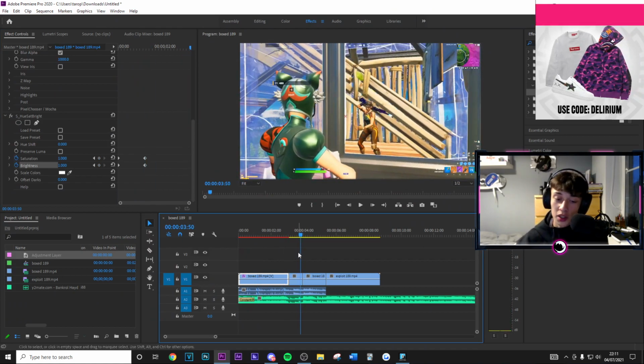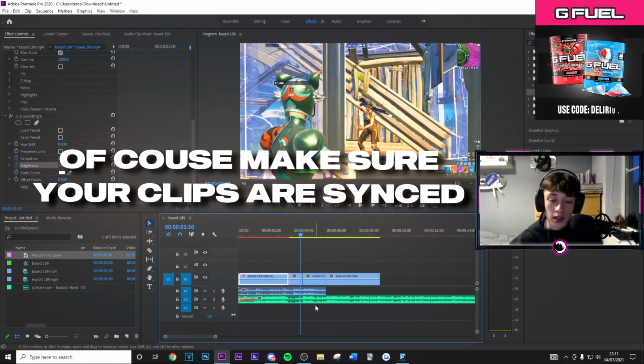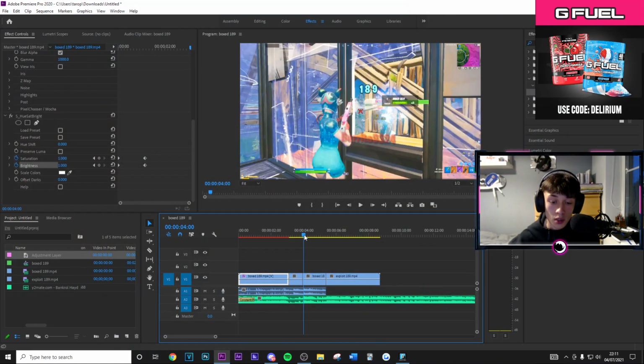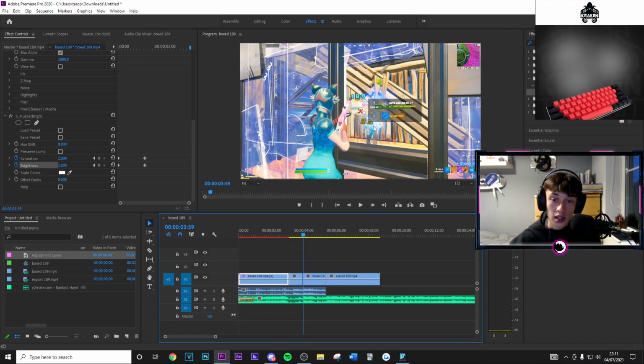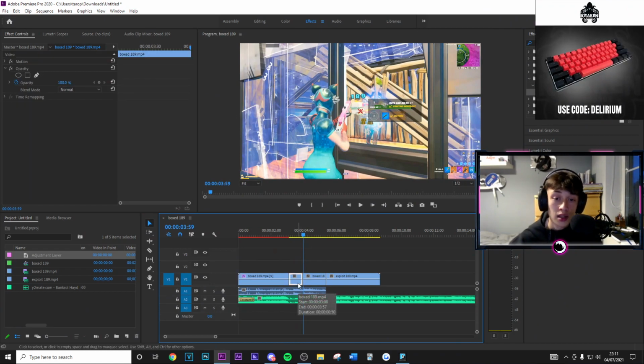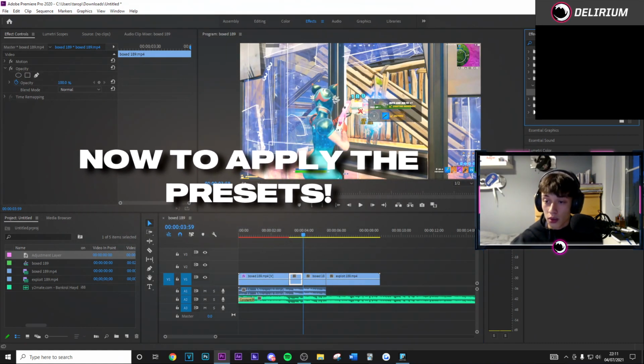Now obviously one thing I forgot to mention, but it's very obvious, you just want to go ahead and sync up your clip with the music. So the beat drops right here, and you want to make sure that exactly where the damage just pops up is where it is synced to the beat drop. Then we're going to go ahead and go on to our presets.